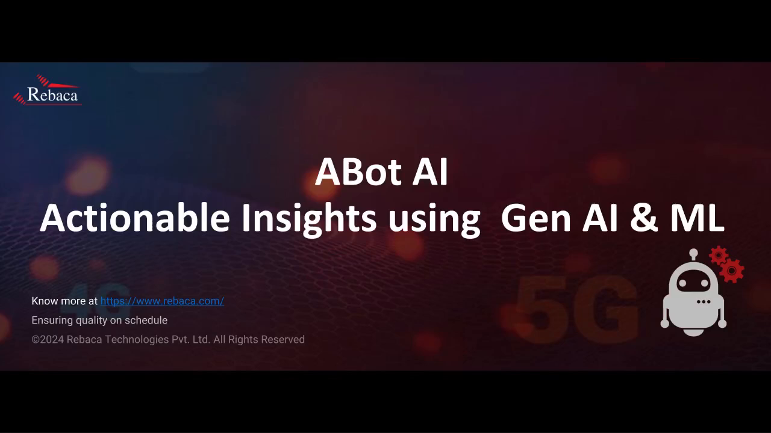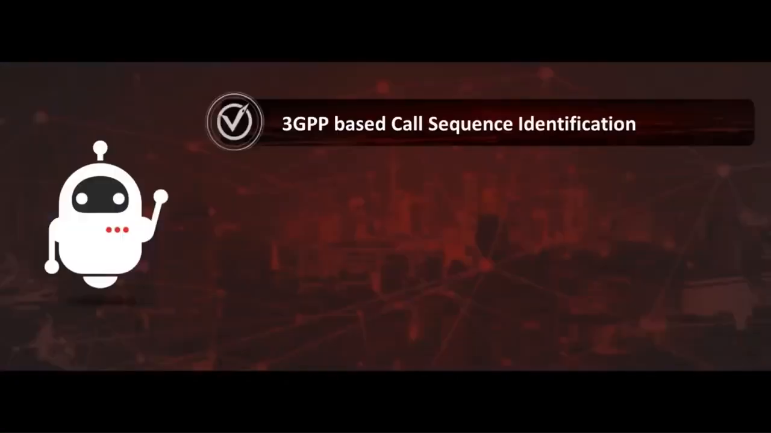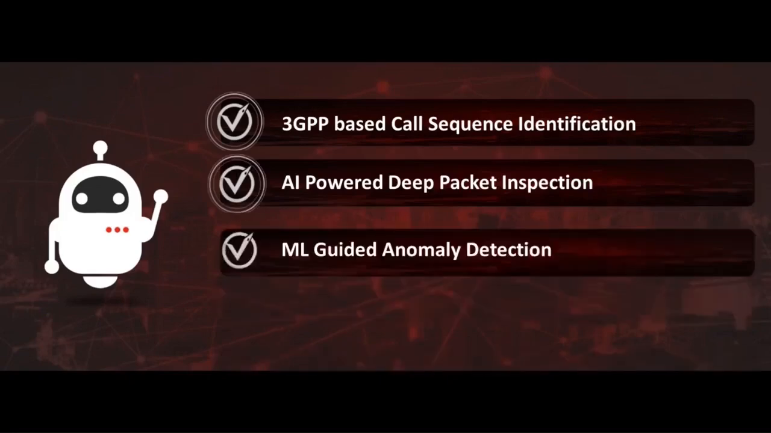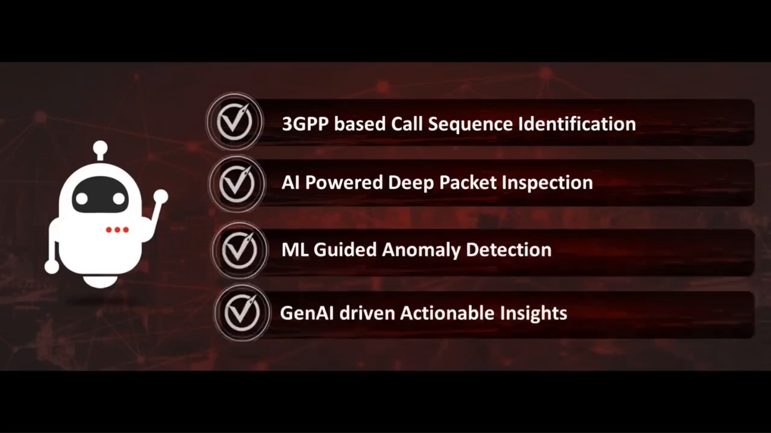Hello and welcome to a demonstration of generative AI and ML based actionable insight generation with Abbott AI. I'm going to take a couple of minutes first to discuss the capabilities of Abbott AI. Given any artifact from network, Abbott AI can perform in-depth analysis and identify the specific 3GPP call sequences. Driven by augmented intelligence, Abbott AI can perform deep packet inspection, use novel and classic ML algorithms to detect anomalous behavior in the network, and provide actionable insights on network communication guided by generative AI.